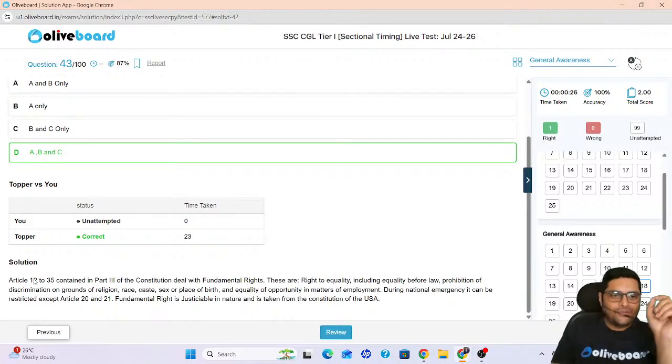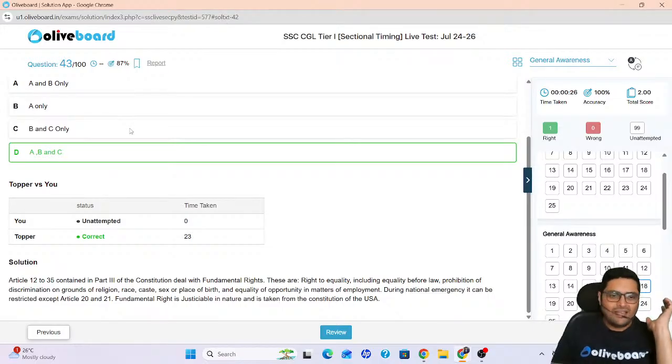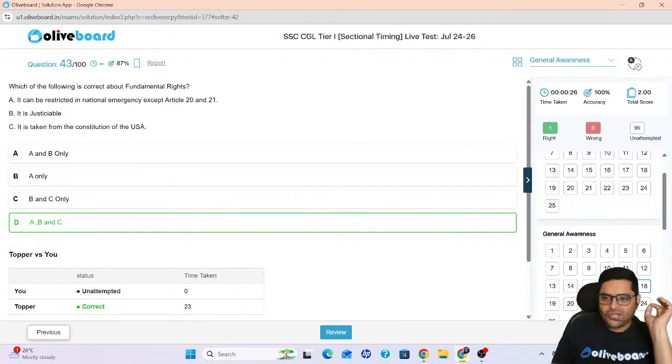Correct? Article 12 to 35, Part 3 of the Constitution is fundamental rights. These are rights to equality, freedom of religion, expression, against discrimination, protection, all those things. Now, are they justiciable? Yes, that is, they are enforceable by courts. Are the DPSPs enforceable by courts? No. Are the fundamental duties enforceable by courts? No. They are taken from the Constitution of USA. Please remember this. Very, very important. Shall we go ahead then? Very easy question it was.